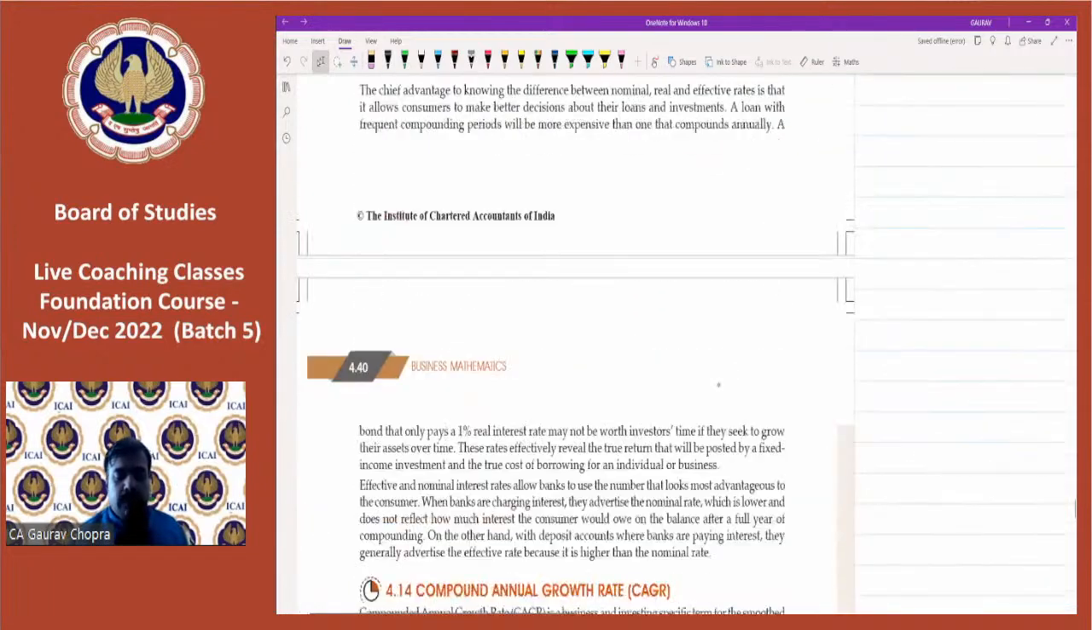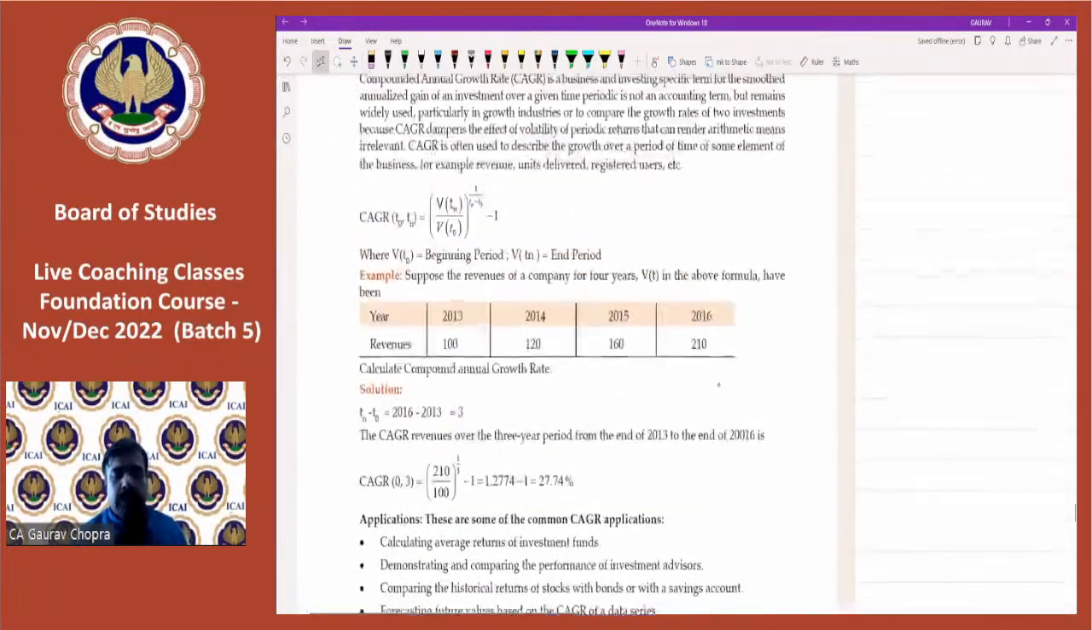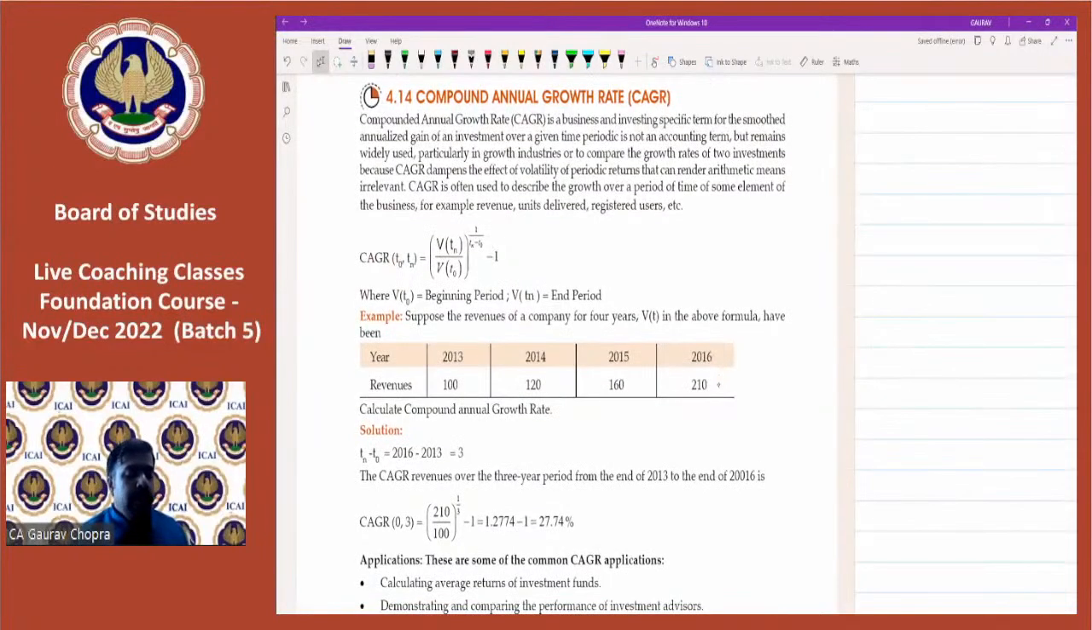Now there is one last pattern, which is CAGR, compound annual growth rate.